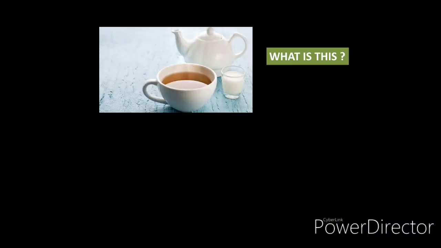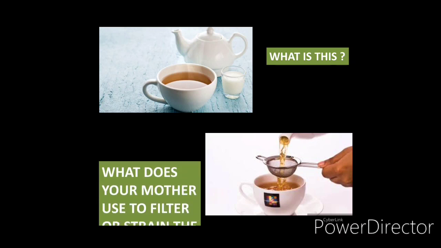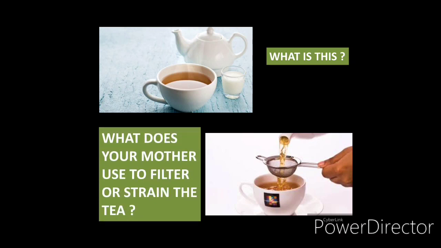Now tell me, what is this? Yes, it's a picture of tea. Now tell me, what does your mother use to filter or strain the tea? Yes, she uses a strainer. As you can see in the picture, a strainer is present above the cup. It filters all the unwanted part and gives us pure tea in the cup. The unwanted part, your mother throws away and we drink the tea.